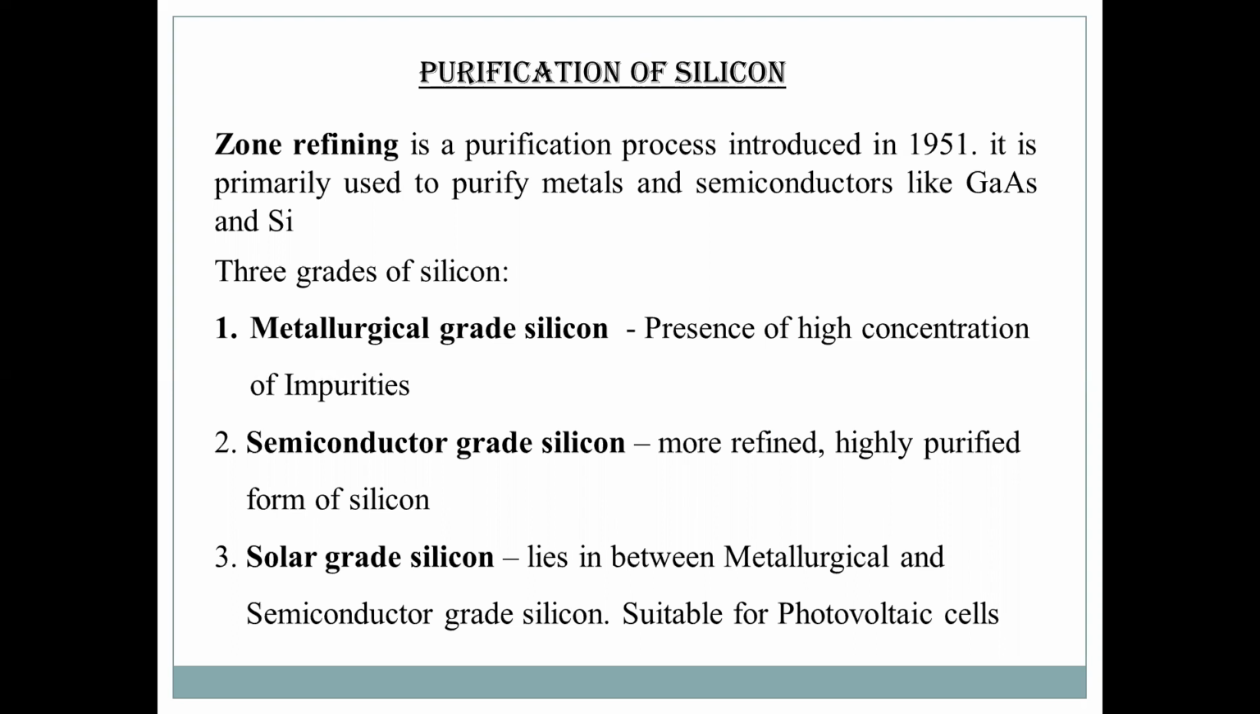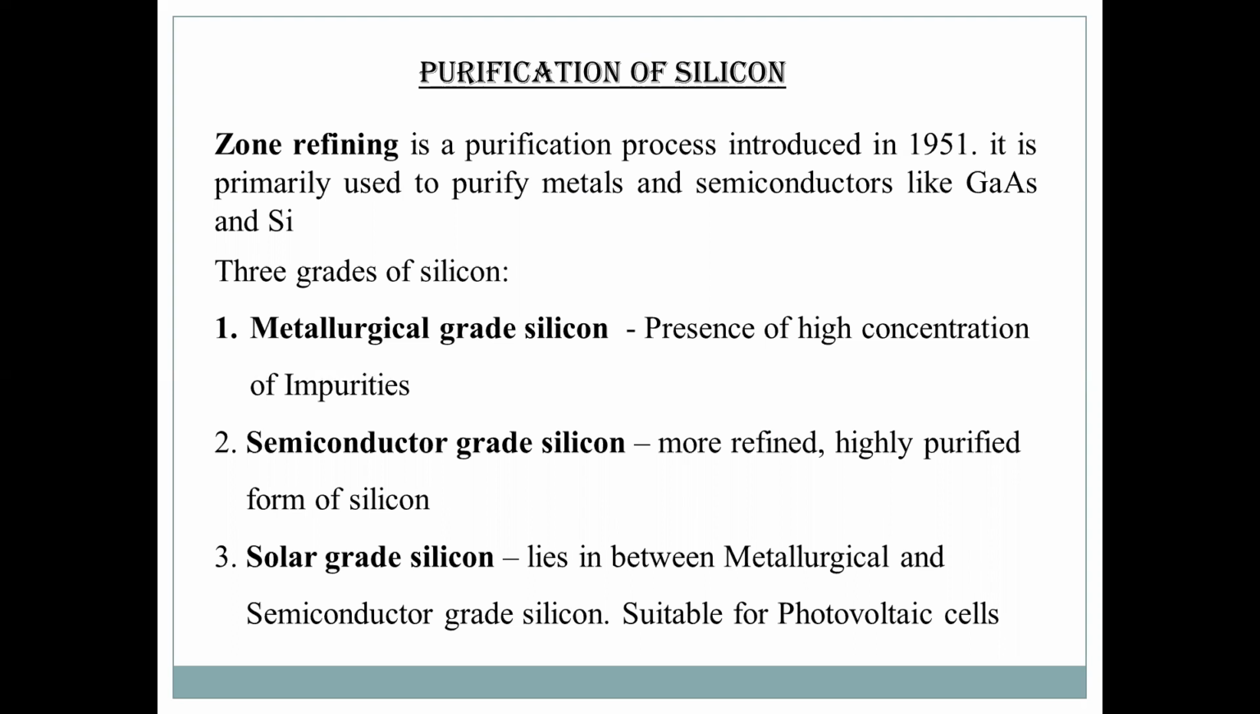Semiconductor grade silicon is a more refined form, highly purified silicon, and the impurity level is very low. The impurity levels will be at the ppb level, parts per billion. This type of silicon is very expensive for making solar cells because the purity is very good, so automatically the cost will be higher.